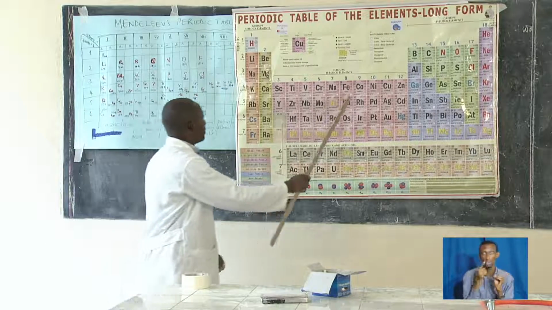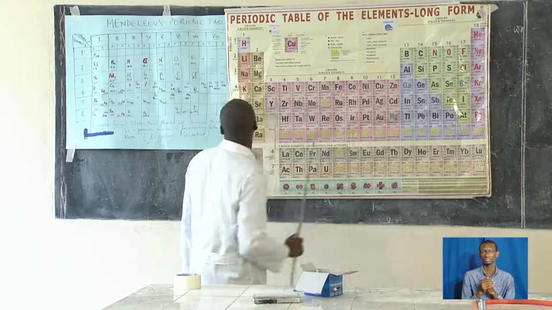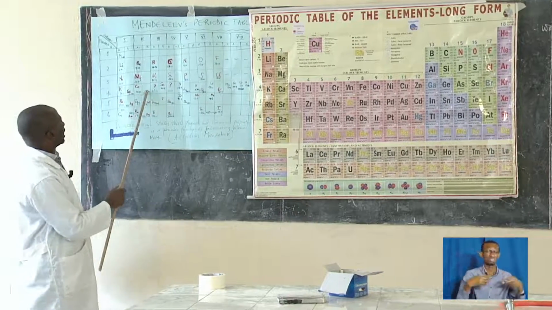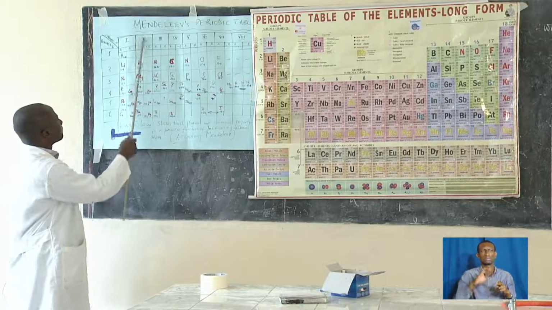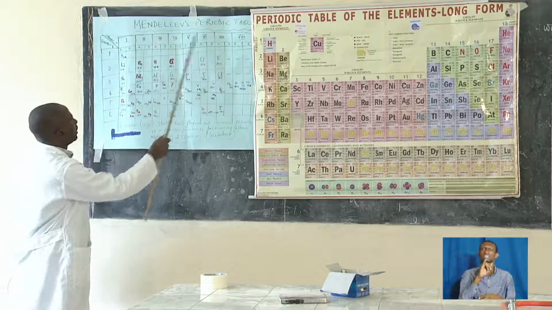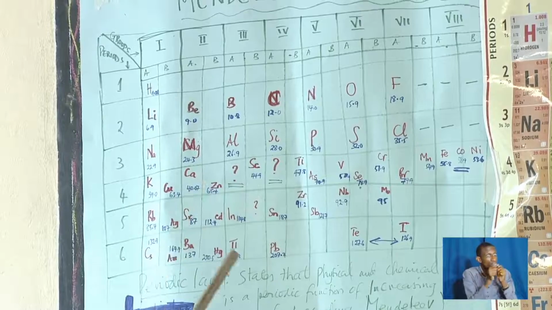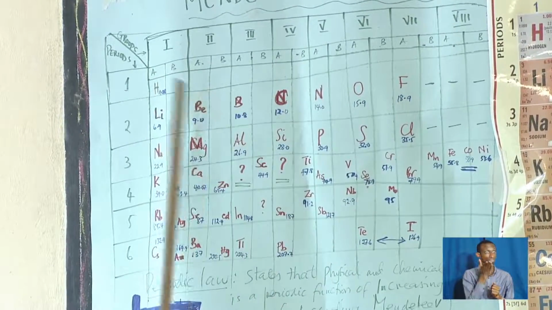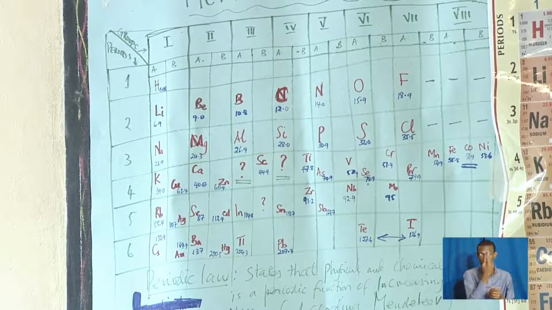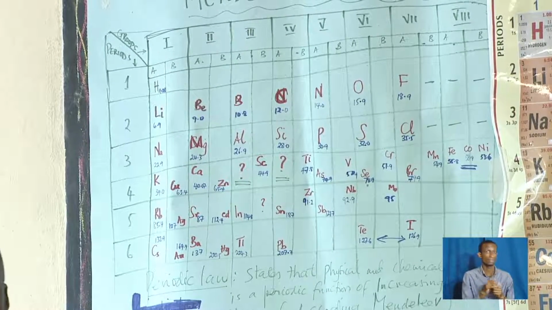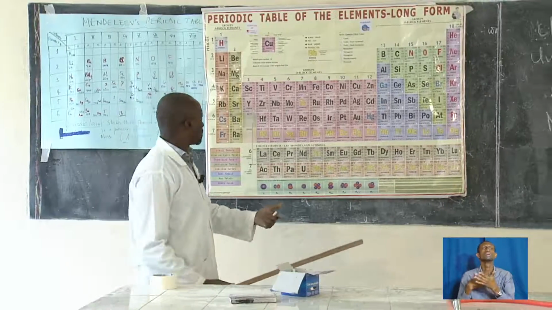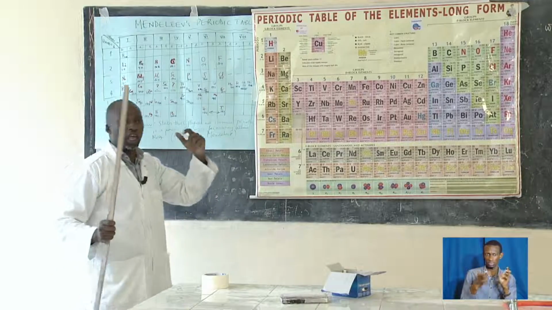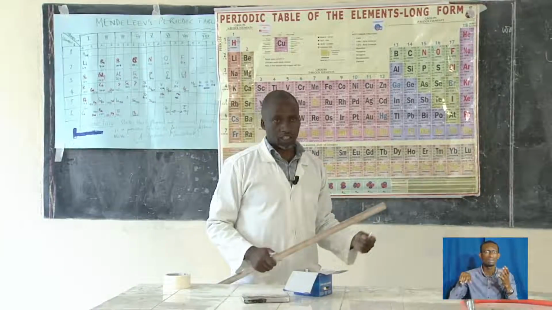So in this one here, he had some elements like copper and zinc. Zinc was in the same group here, these are groups, in the same group with calcium. They had some similarity. So he had in group 1, all the groups had A and B. According to the modern periodic table, we still have the groups, but in the groups we no longer have, according to the IUPAC system,